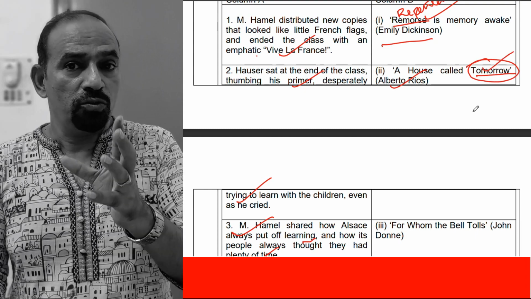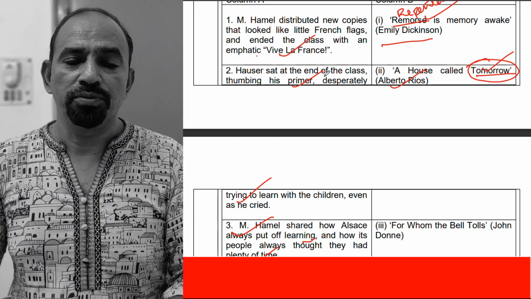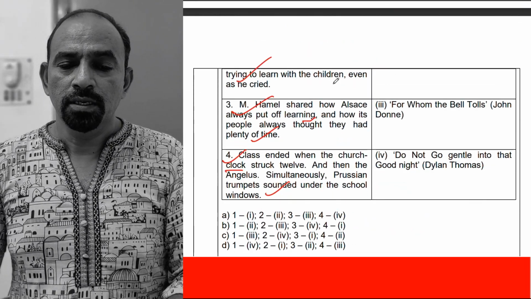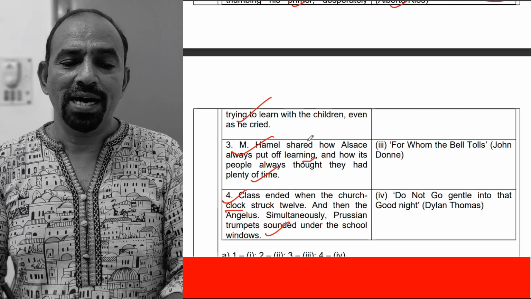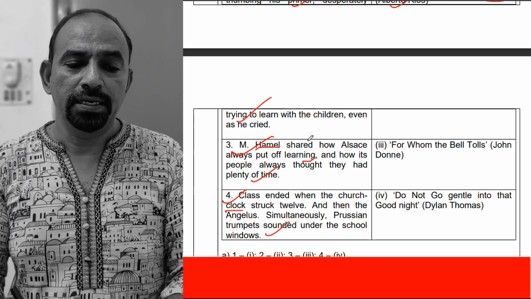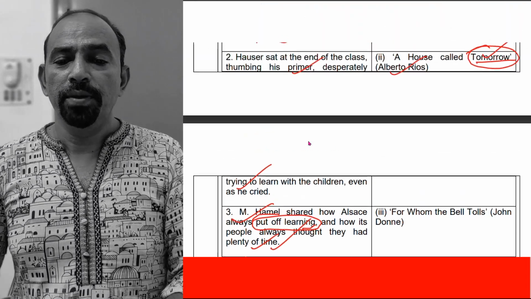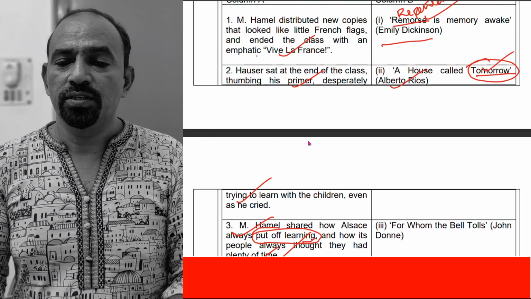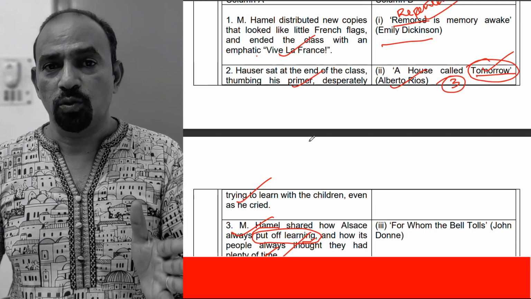That tomorrow is very important for us. Let us check that option from this. Look at the third. Monsieur Hamel shared how Alsace always put off learning for tomorrow. So the third can be matched with this title, A House Called Tomorrow.